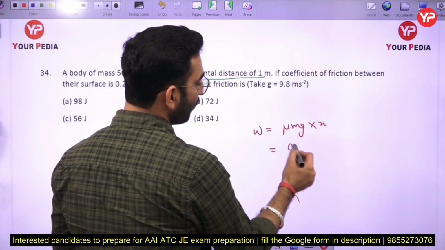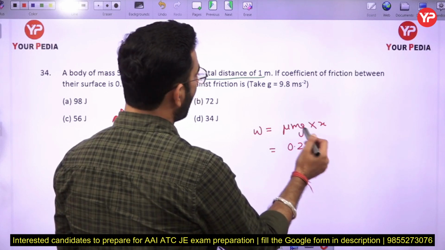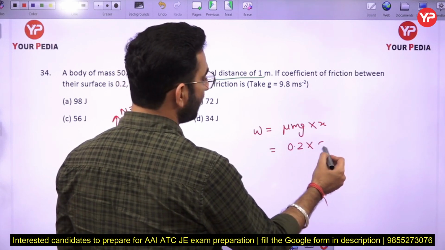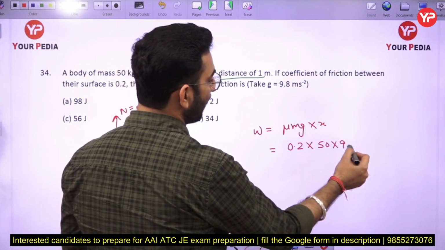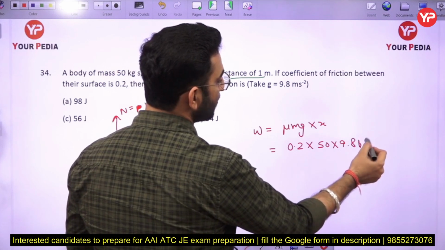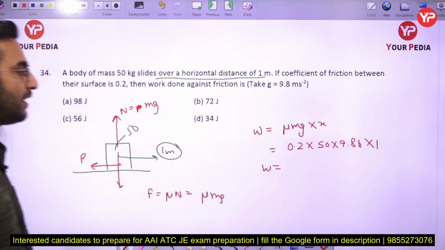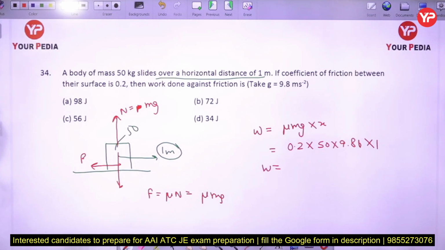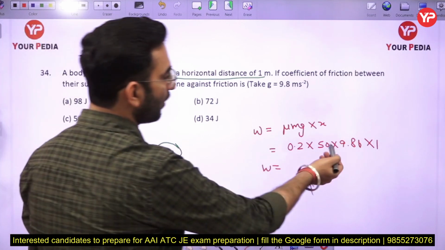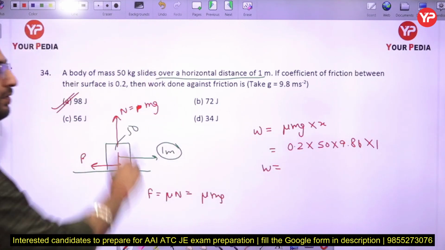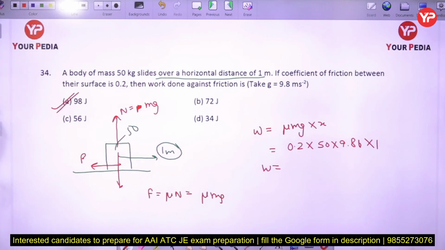So the coefficient of friction is 0.2, mass is given to us as 50 kg, gravity is 9.8, and x is given to us as 1 here. If you solve it, you are going to see the value of the work done against the friction. It is coming out to be 98 joule here. So option number A will be the correct answer.